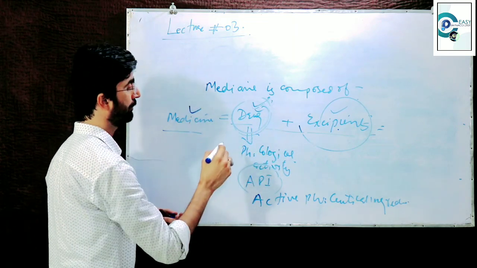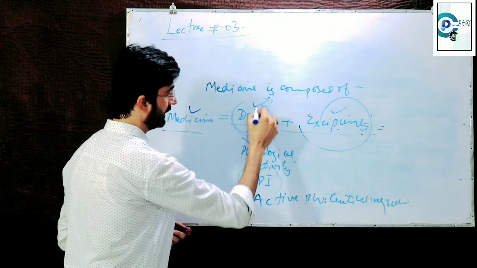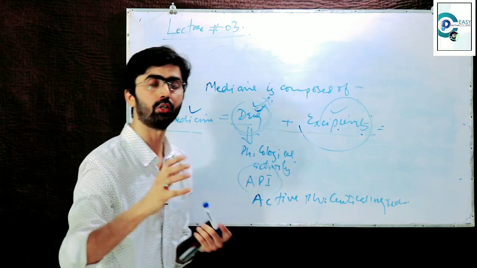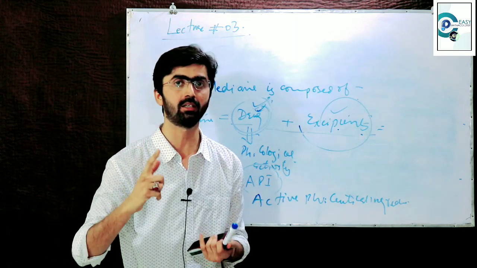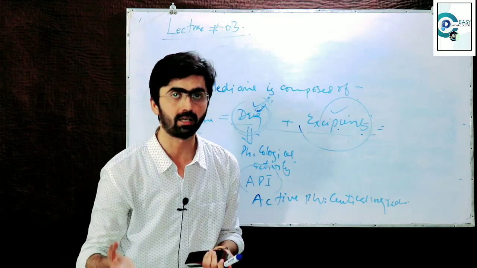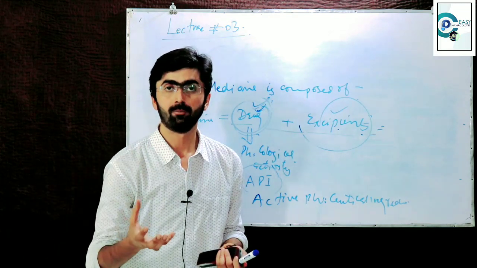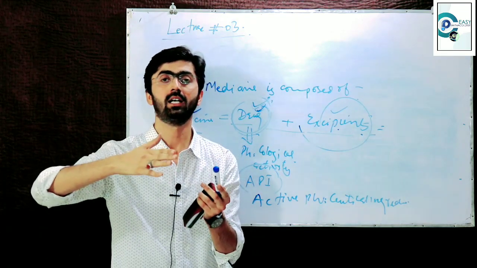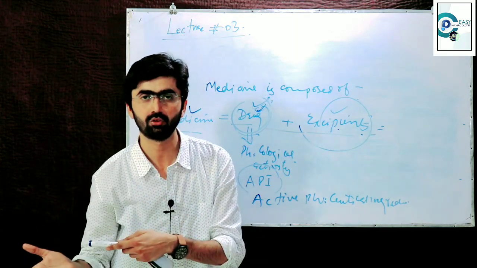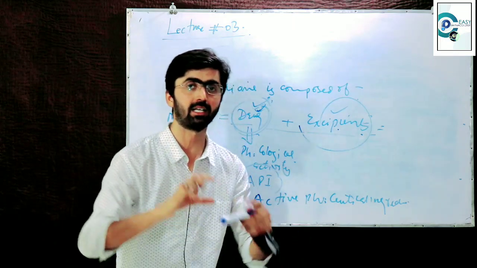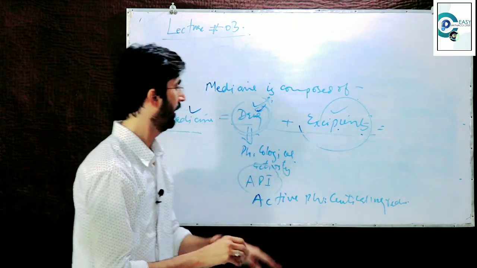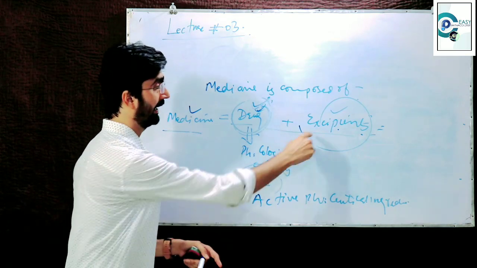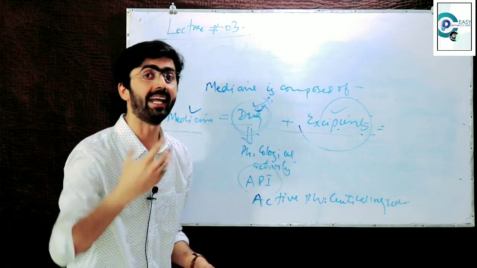So medicine is composed of drug and excipients. The drug is what? Active pharmaceutical ingredient. I have told you in the definition of the medicine that these are the pharmaceutical drug products in a form which are marketed for use by human beings, consisting of the proportions of the active pharmaceutical ingredients and the excipients in a defined dose. So we may call excipients inactive.